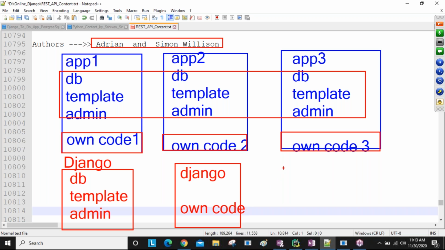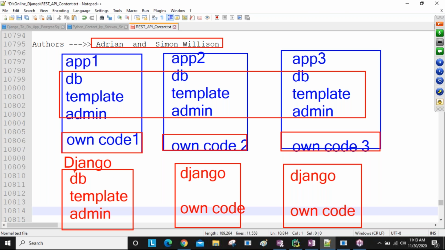Next, if you develop one more project, here also you import Django and write only your own code, whatever you want. This entire coding is available in Django. You import it here, and also the same file here, and develop your own code using the existing Django. Clear?